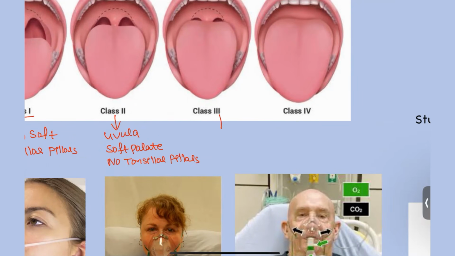Next, class 3, you are only going to see the base of the uvula and soft palate. Class 4, only the hard palate is seen.